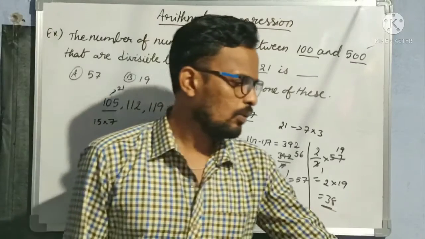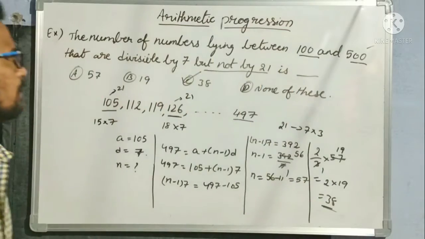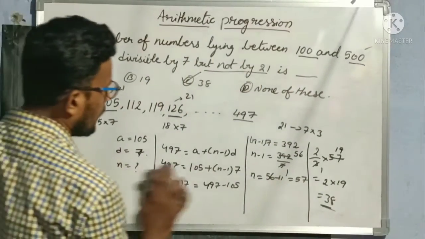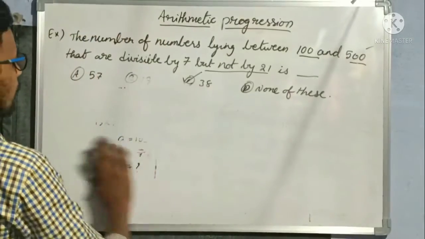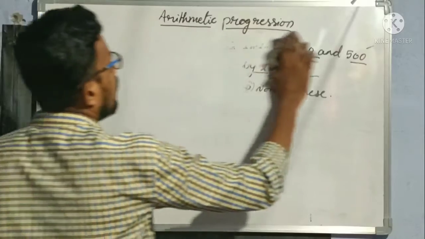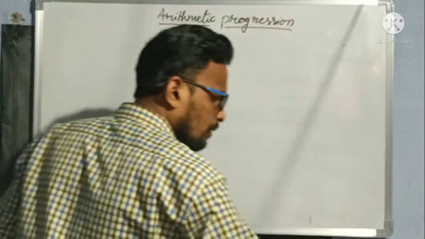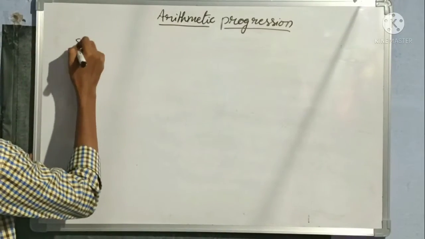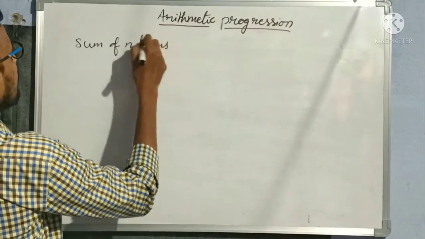Clear? Now let us see the next concept, that is the sum of n terms. I hope everyone understood this example, right? So now let us see our next concept, that is the sum to n terms of an arithmetic progression. So, the sum of n terms of an AP.